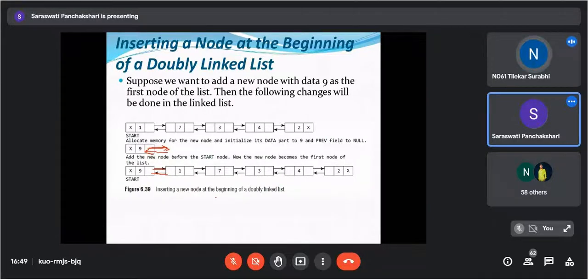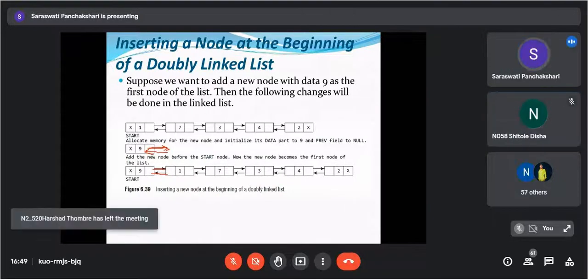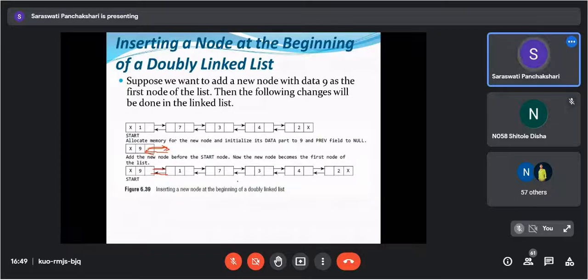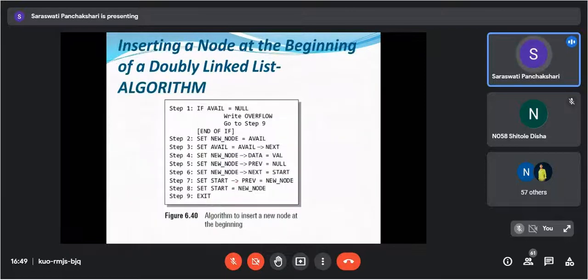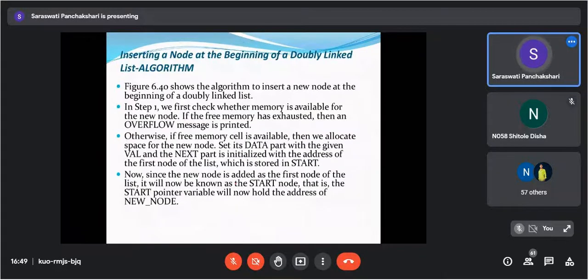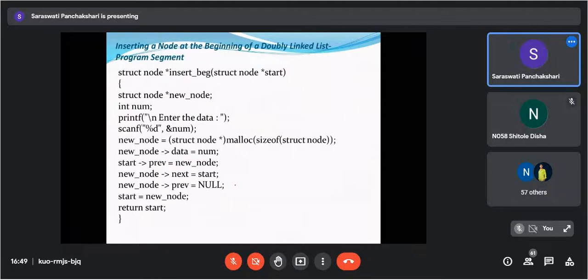Too simple it is. Okay, compared to a singly linked list, your doubly linked list is quite easier if you understand the concept; otherwise it is much tedious. Okay, this is about inserting a node at the beginning. Then this is the code. The same algorithm has been converted into the code.